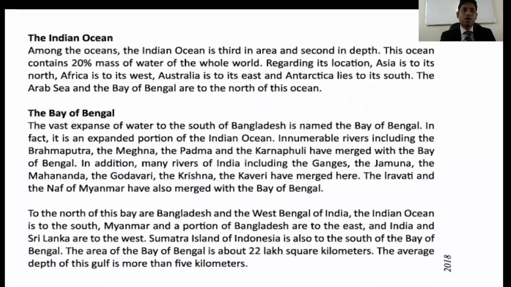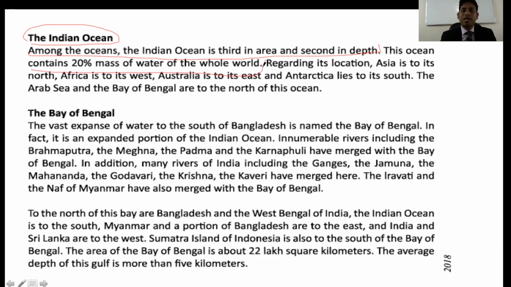Now, this is another page of your book. Here, first one you can see the Indian Ocean. Among the oceans, the Indian Ocean is third in area and second in depth. So it's a very important line. And 20% of the water of this world is covered by the Indian Ocean, which is also important.